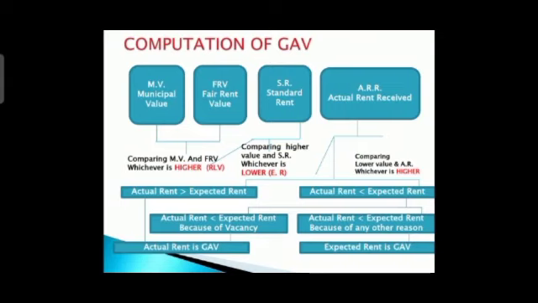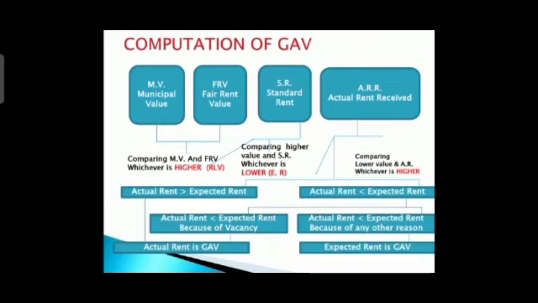Now come to the other part, that is the left hand side. What we have is actual rent greater than expected rent. That means whatever rent we have received is more than expected rent. Then we consider whichever is higher.